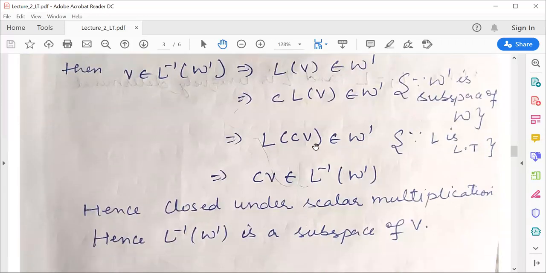Now L of CV belongs to W', so by definition of L inverse of W', CV belongs to L inverse of W'. Hence, this is closed under scalar multiplication. That means both the properties are satisfied. Hence, we can say L inverse of W' is a subspace of V.